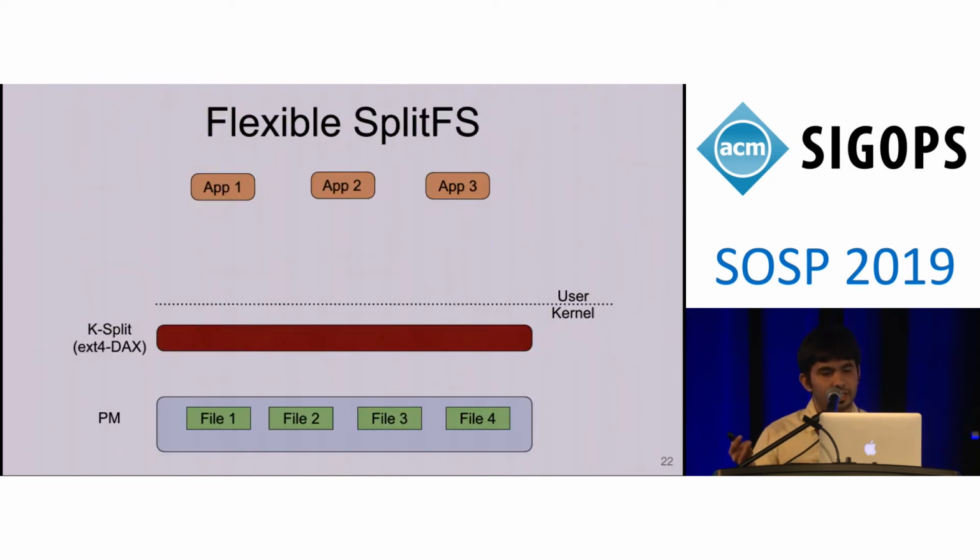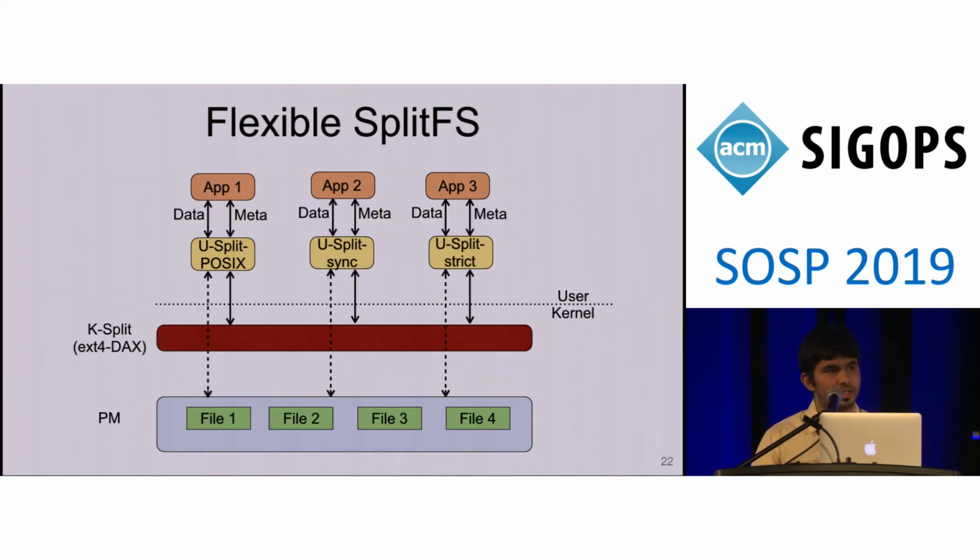Another good guarantee that SplitFS provides due to the architecture and logging is that different applications can run concurrently on SplitFS while getting different guarantees from SplitFS. Consider that we have three applications, App1, App2, App3, relying on three different guarantees. These applications can be spawned with different uSplit instances, providing them the guarantees that they need. And the corresponding uSplit instances can service the corresponding applications and provide them the guarantees that they require.